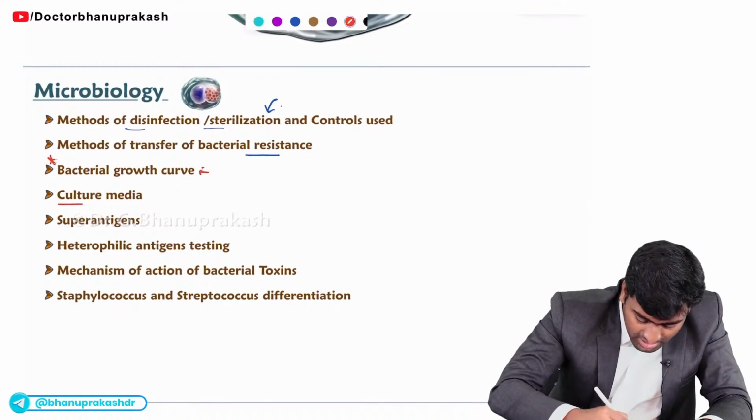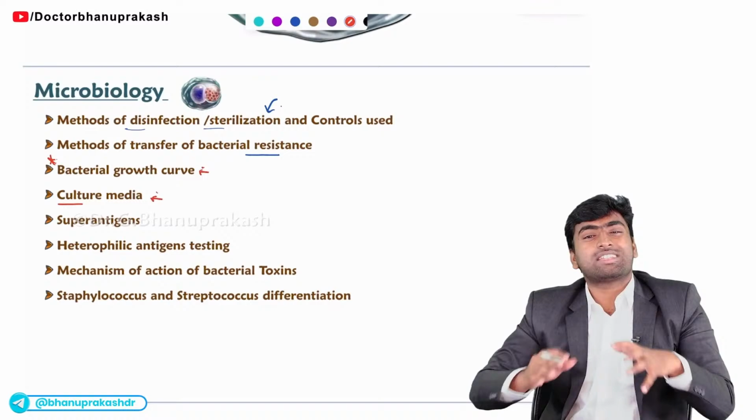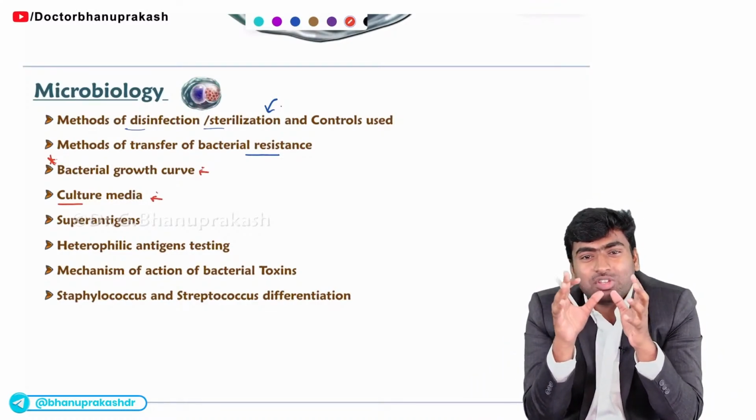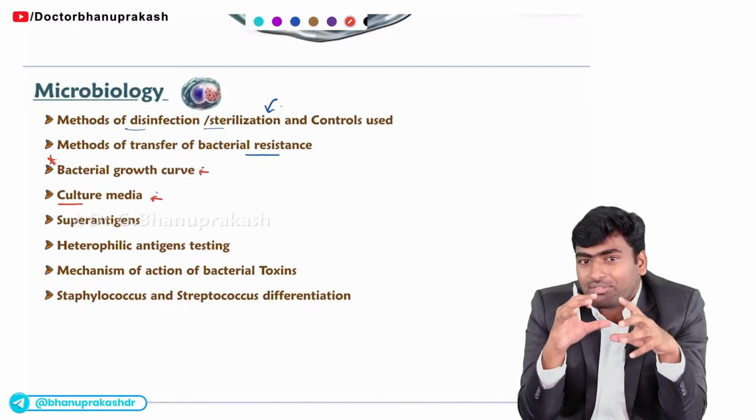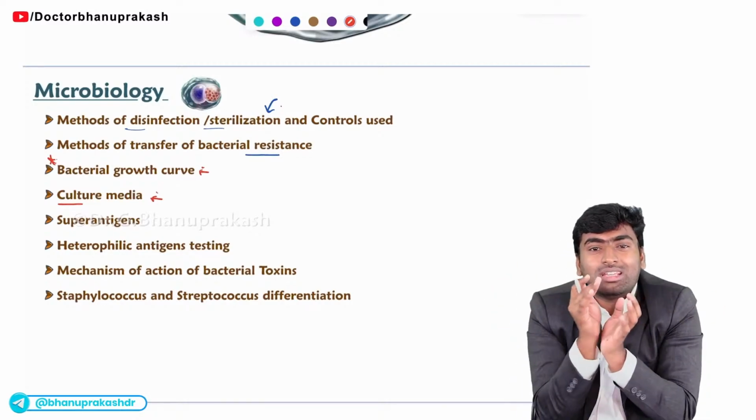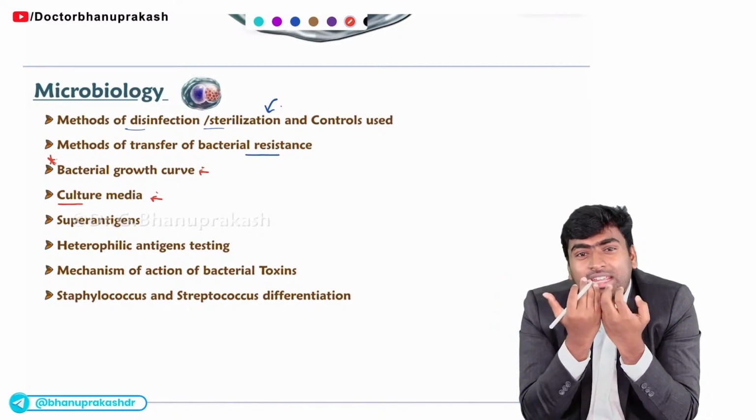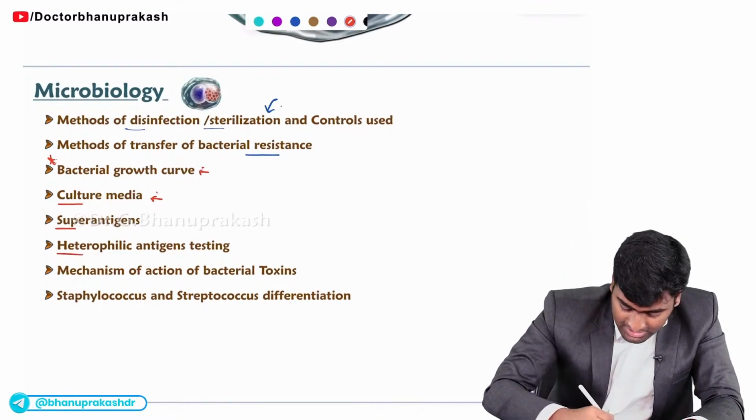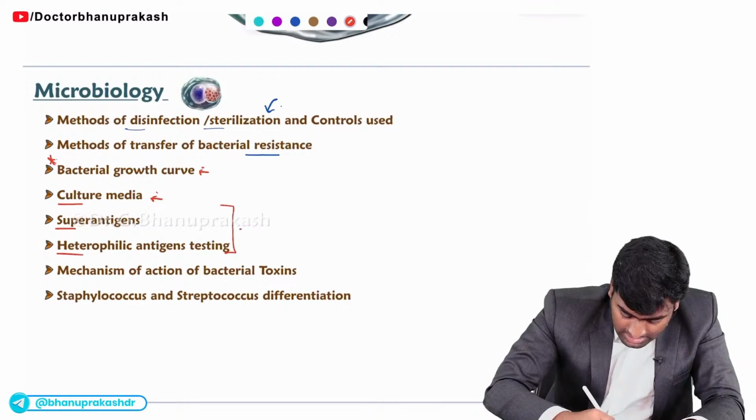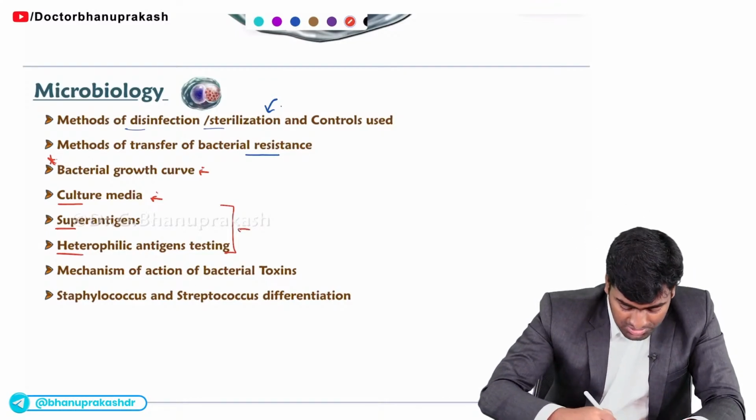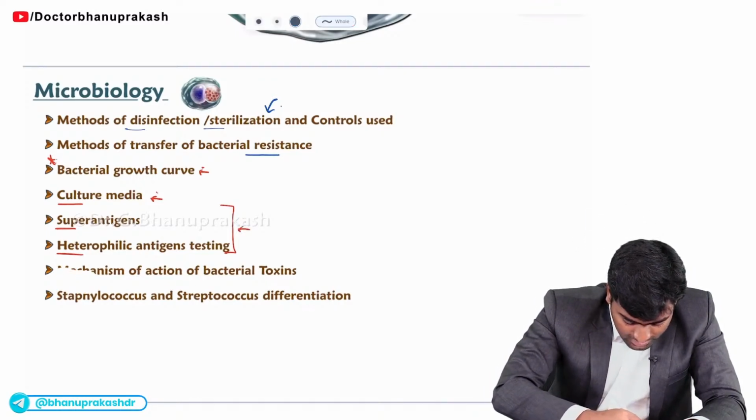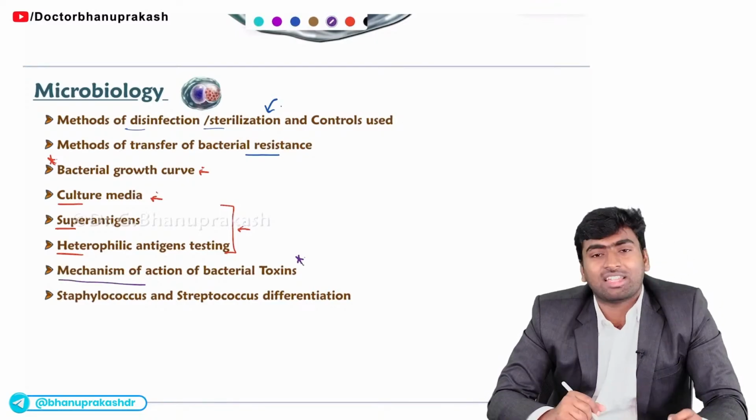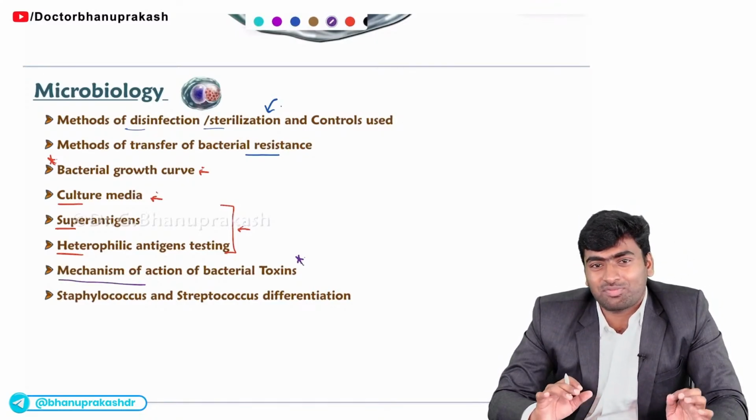And about the culture media, just remember, sometimes they will just ask directly about this culture media, or sometimes they will just give a clinical scenario of some infection and ask which of the following culture media is being used in this condition. Fine. And about superantigen and heterophilic antigen, sometimes they ask questions. And about the mechanism of action of bacterial toxins, it is one of the very important topics from the microbiology perspective. There are only a few toxins, so just remember these few bacterial toxins.